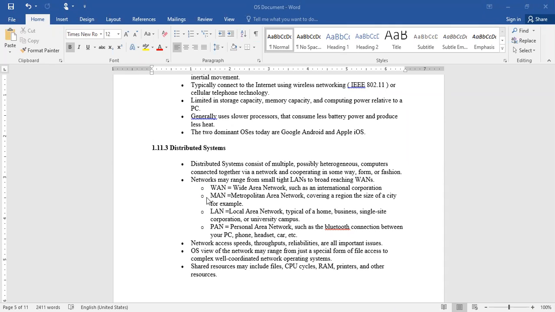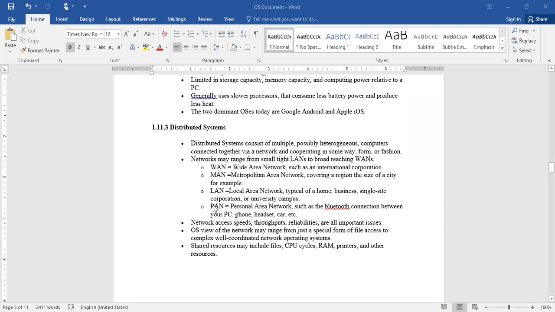Now, as I told you previously, we have three different types of networks: wide area network, metropolitan area network, and local area network. A local area network is a specific region, for example all the systems connected in our college. For a metropolitan area, imagine all the systems present in Eluru connected with the network. Coming to the wide area, it is international. You can connect any system from anywhere to anywhere in the universe, right?